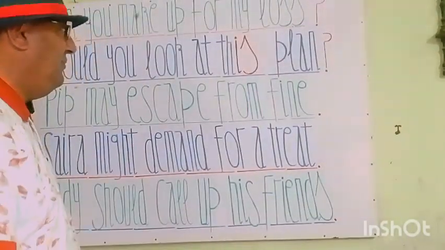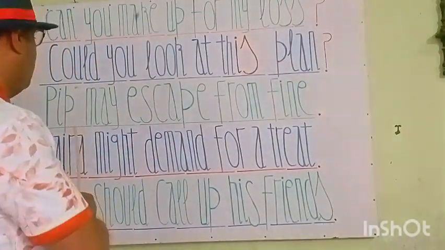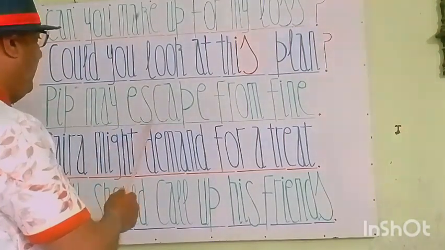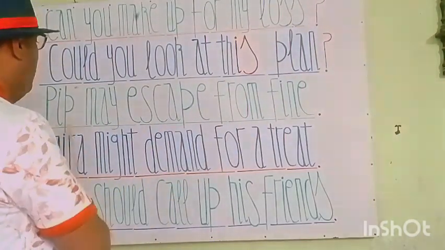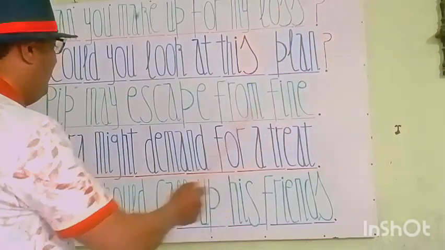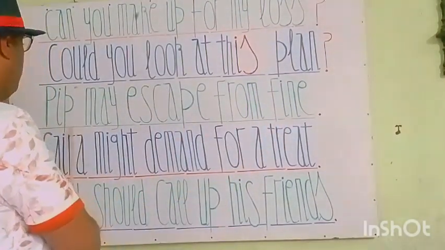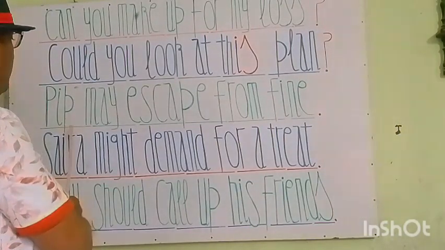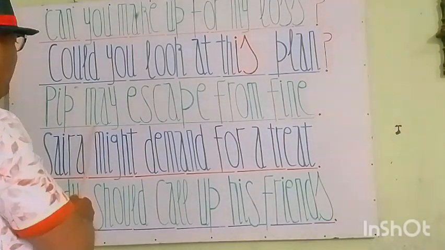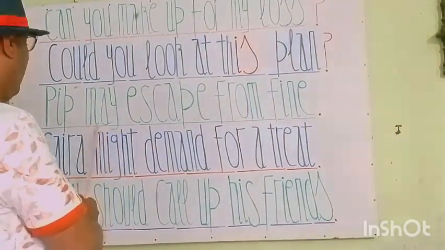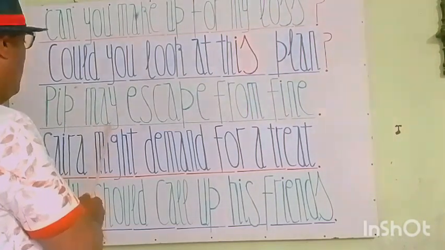Let's see the next phrasal verb and phrase. The next one is: Pip may escape from fine. This is a positive statement. Pip is the subject and fine is a noun, and may is a modal verb.